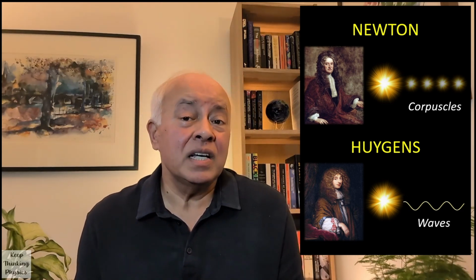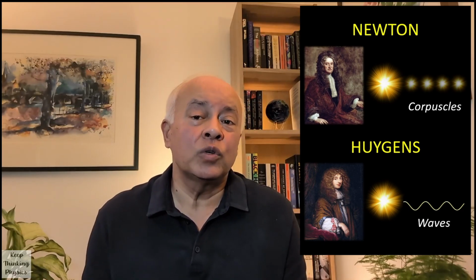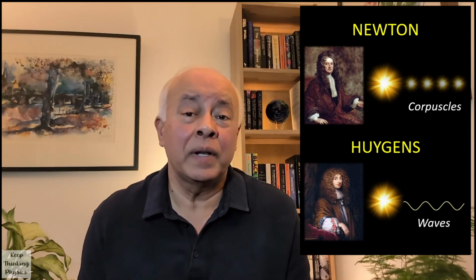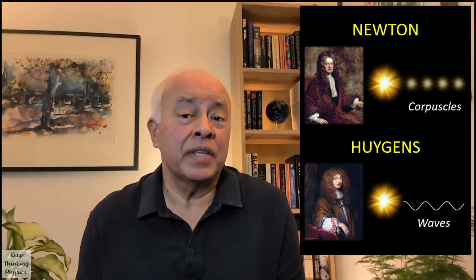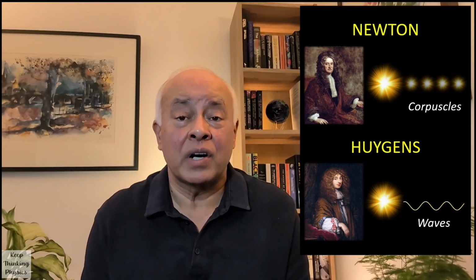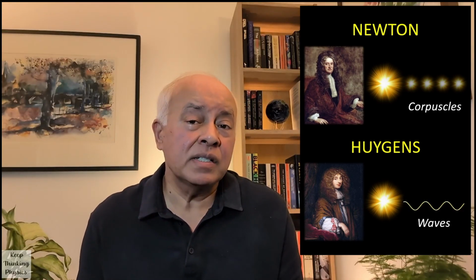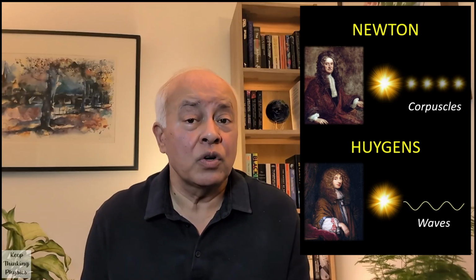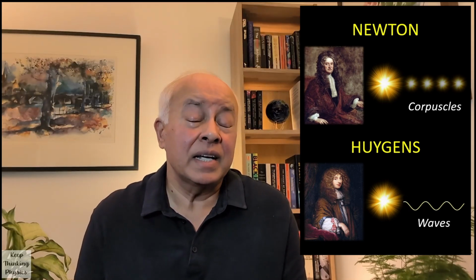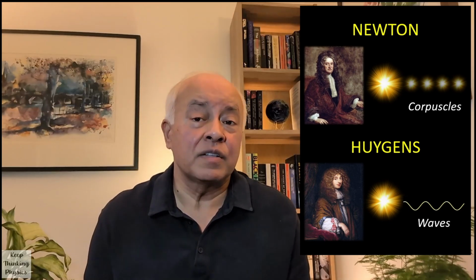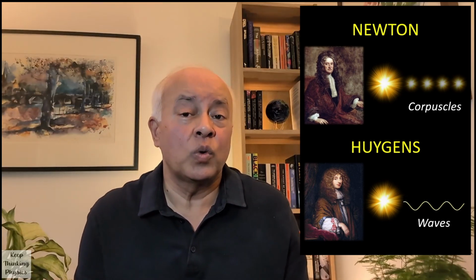Newton did not like the idea of an ether because he thought that an ether would act to cause a drag on planetary bodies in orbit, something that was at odds with his theory of gravitation. So Huygens and Newton took opposing views on what constituted light and how it propagated. Newton thought of light as particles and Huygens thought of light as waves. It turns out that both would be proved right because we now accept that light can behave both as a particle and a wave, though the reasons behind Huygens and Newton's ideas were not fully correct at the time.